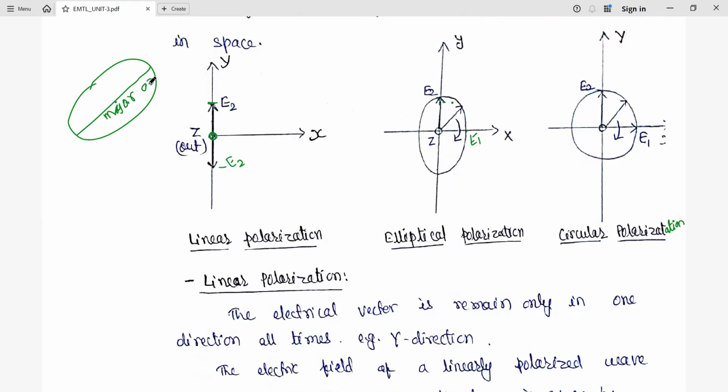And we have another along this. This is the minor axis. And the third one is circular polarization. In the case of circular polarization, the components E2 and E1 are both the same magnitude, will have the same value. We will discuss that again.